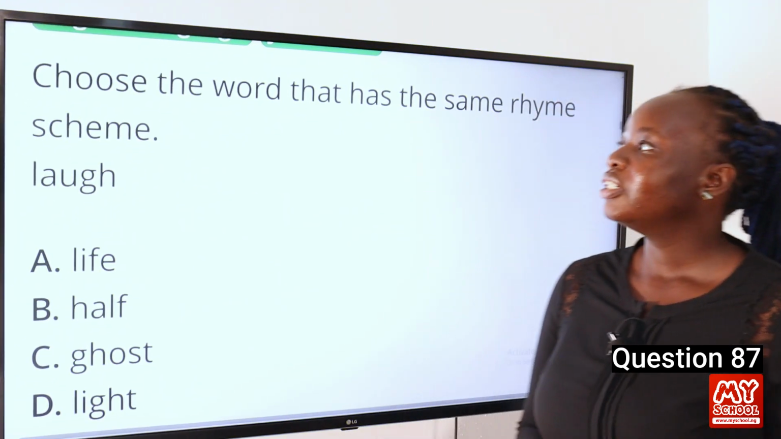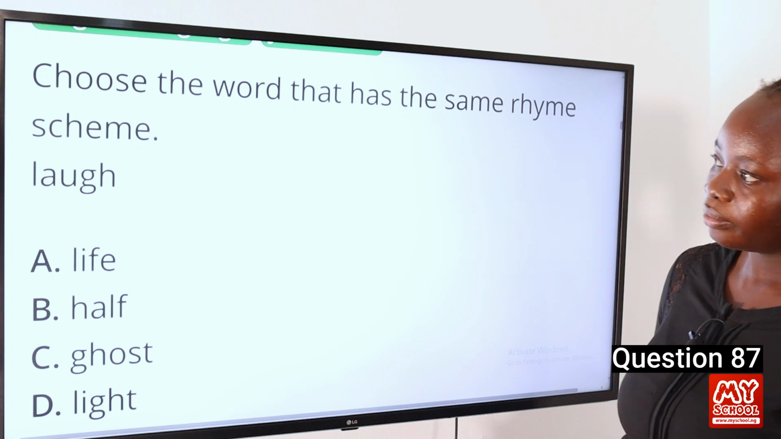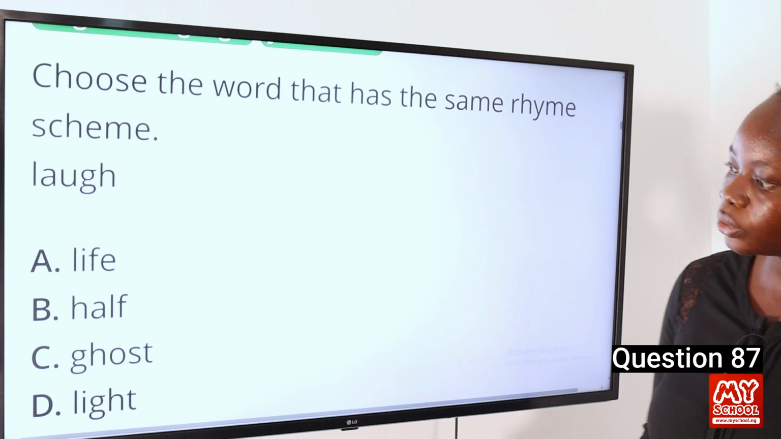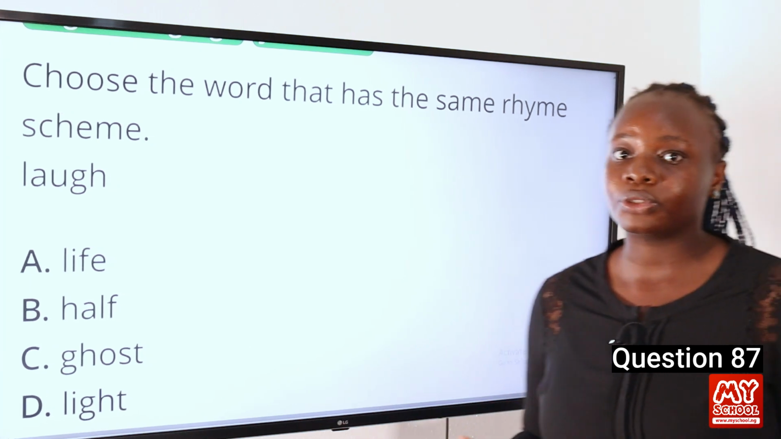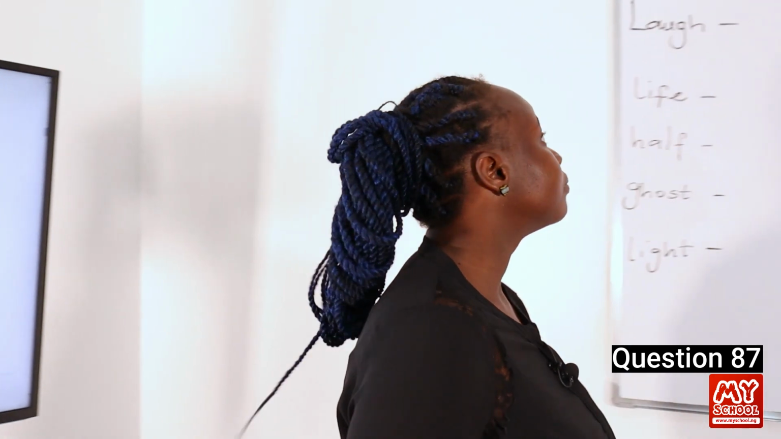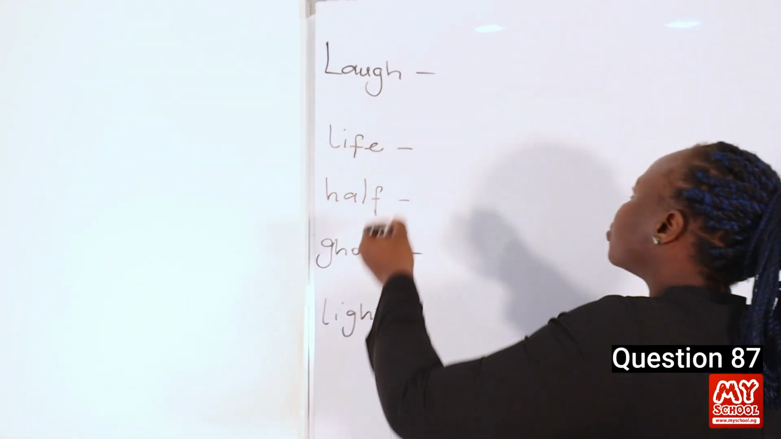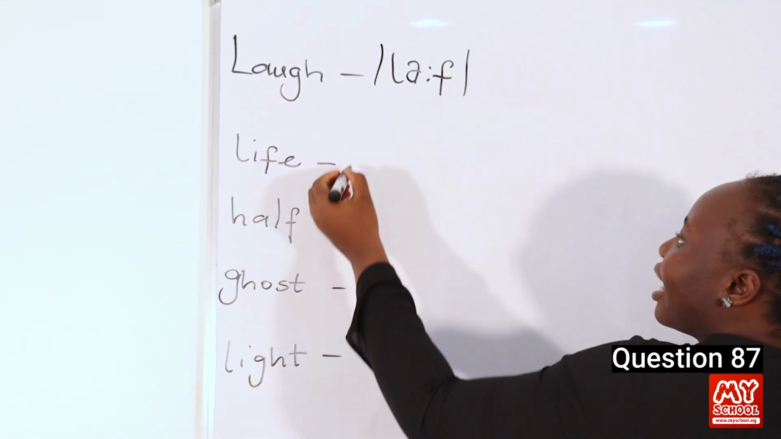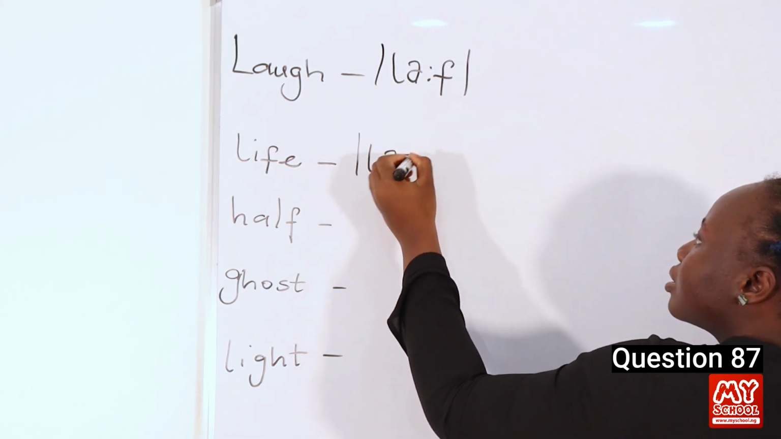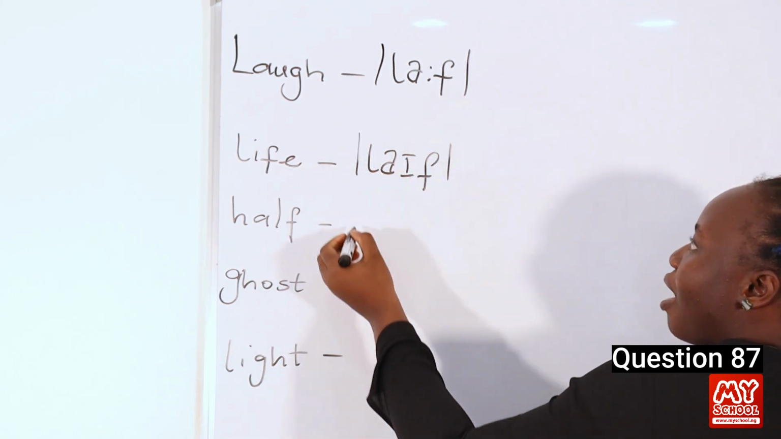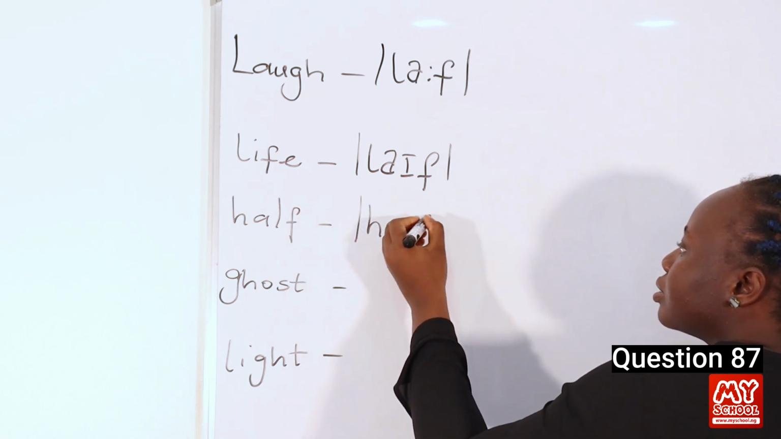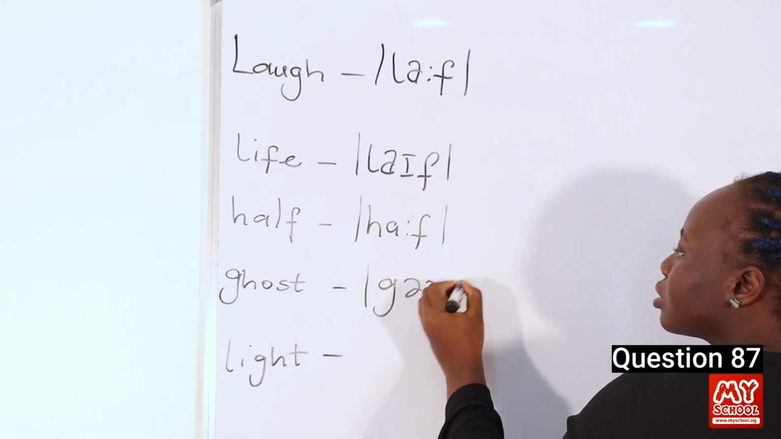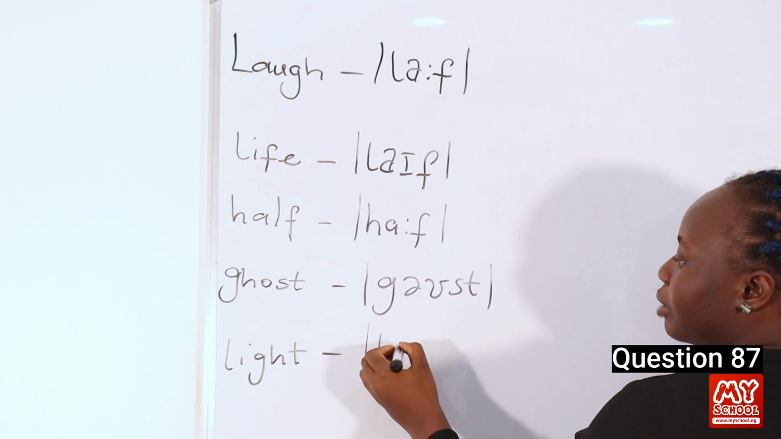Question 87. Choose the word that has the same rhyme scheme as the word laugh. We have life, half, ghost, and light. So let's transcribe the words to see which one of them have the same rhyme scheme. So we'll start with the word laugh. It can be transcribed as this. The word life can be transcribed as this. The word half can be transcribed as this. The word ghost can be transcribed as this. And the word light can be transcribed as this.